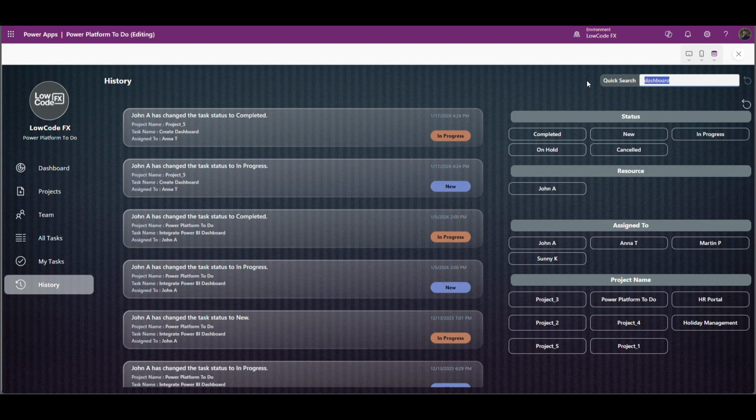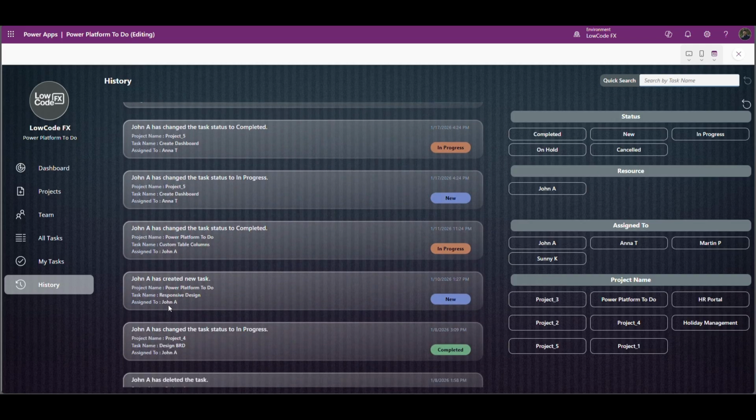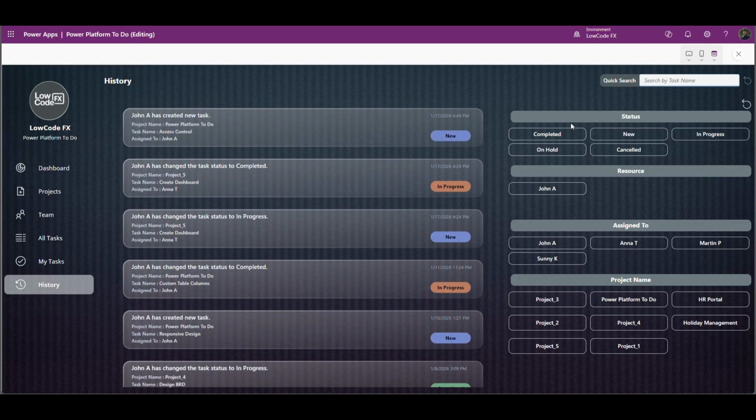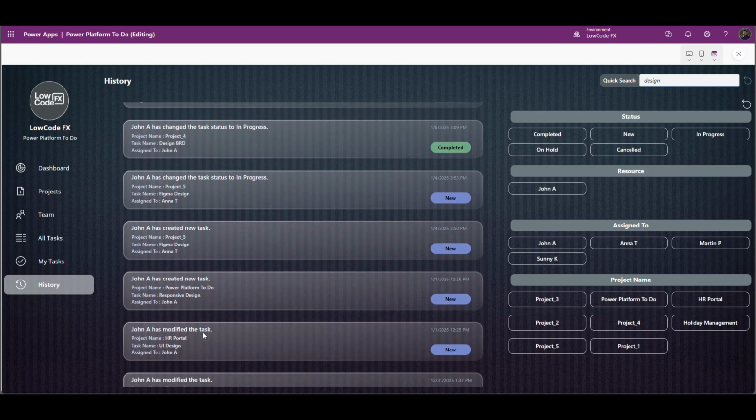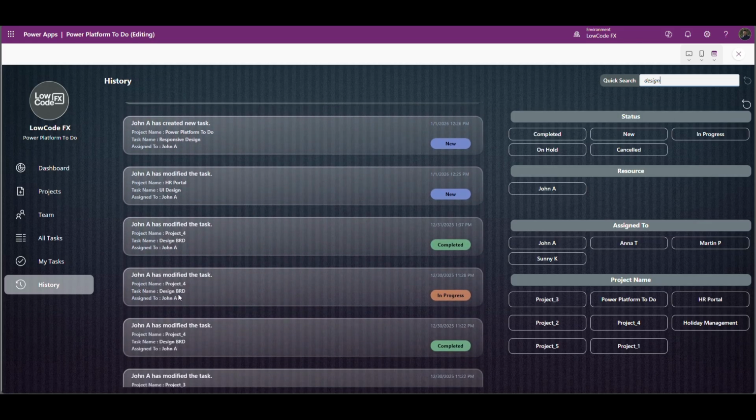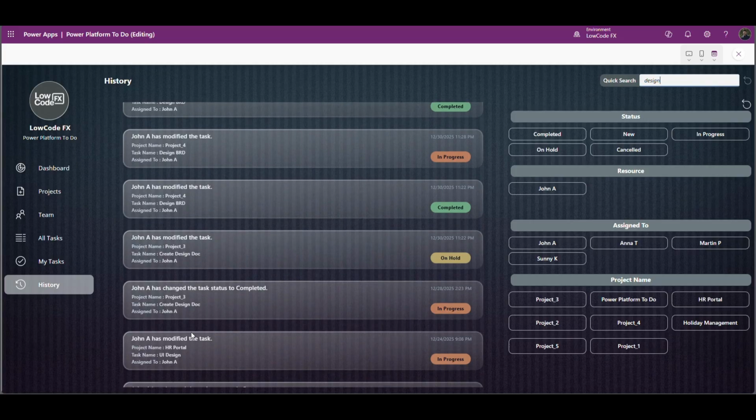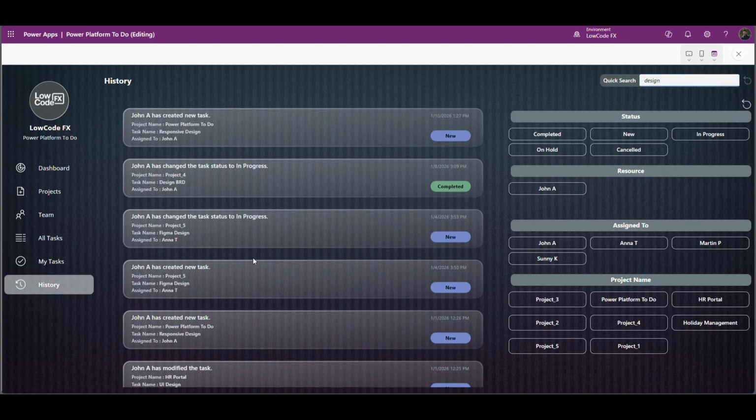Let's try another word. Let me pick it. Let's search for design. So wherever you see a design within the task name, that is coming up here: responsive design, UI design, Figma design, then design BRD, then create design doc. Yeah, so this is going to be useful. Perfect. So we are good with quick search bar in history.